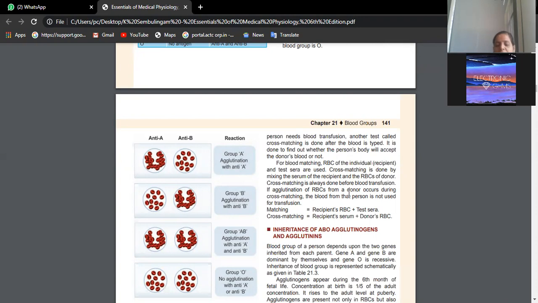That A antibody entering into my blood will lyse the natural RBCs present in me, which carry the A antigen on their surface, and I will suffer from hemolytic anemia. Also jaundice and so many complications will occur.